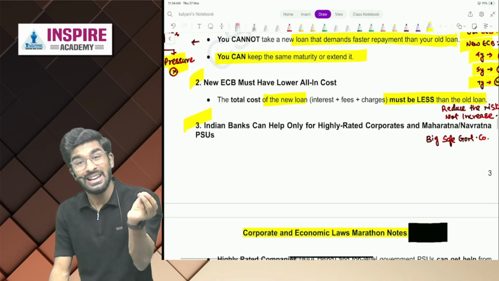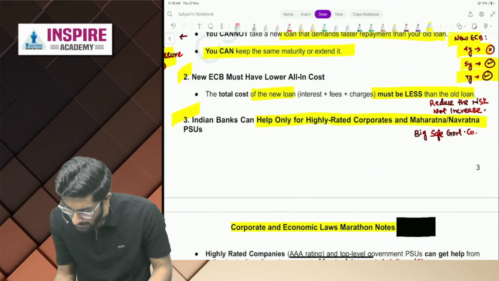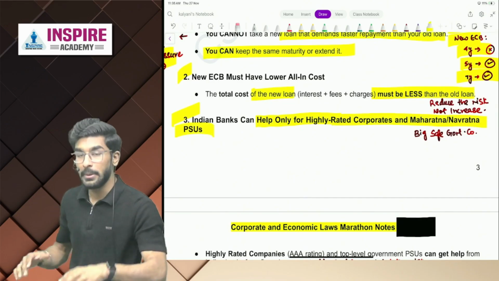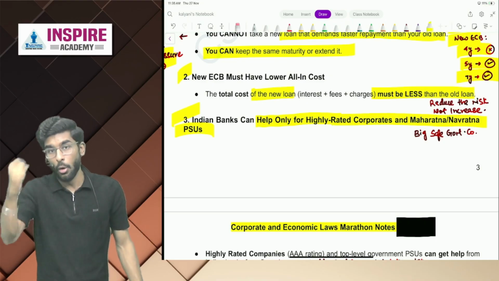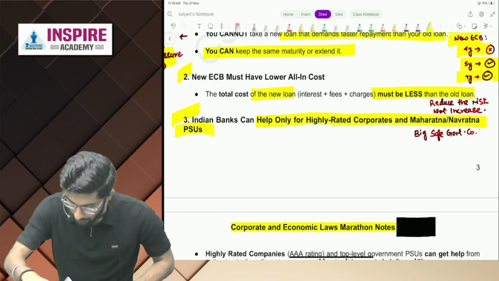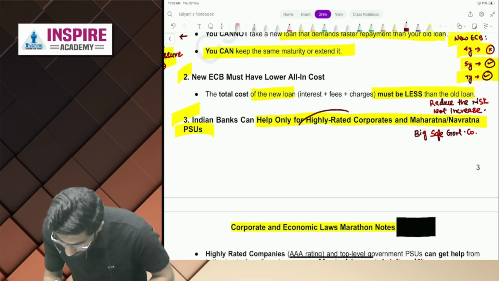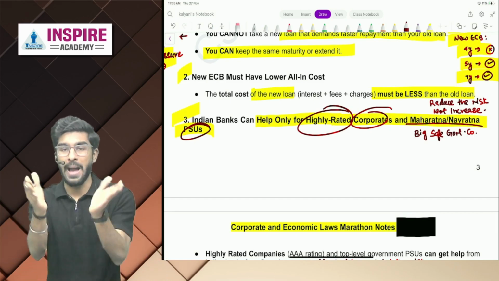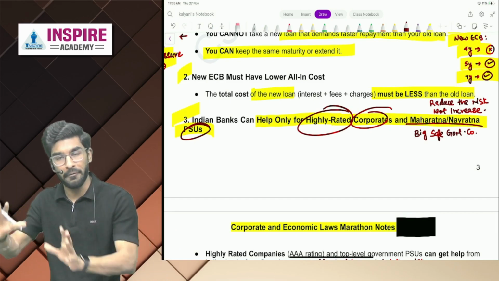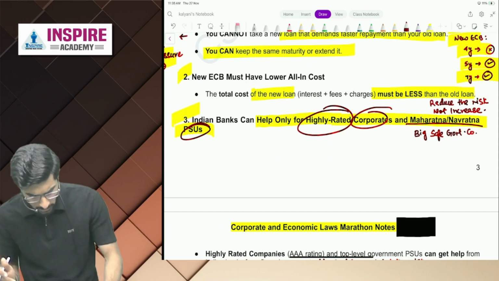Okay. Now, Indian banks can help only for highly rated corporates and Maharatna PSUs. So, people, if you want a bank guarantee to take ECBs, only highly rated Indian corporates and Maharatna, Navaratna PSUs can get a bank guarantee. These are powerful, stable, long-term companies. Yes or no, people? Okay.